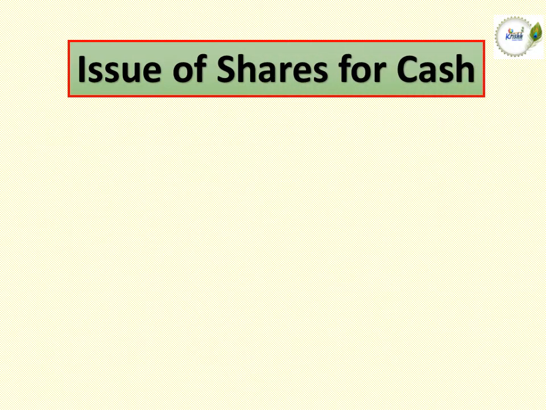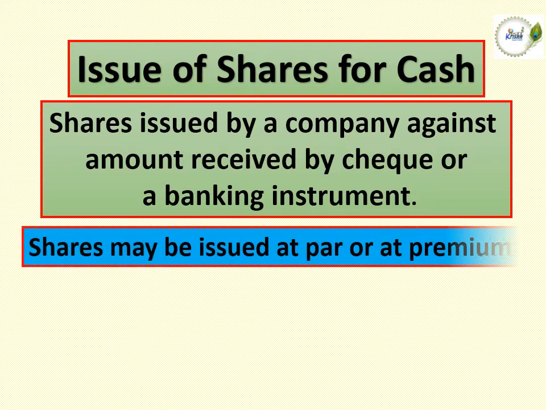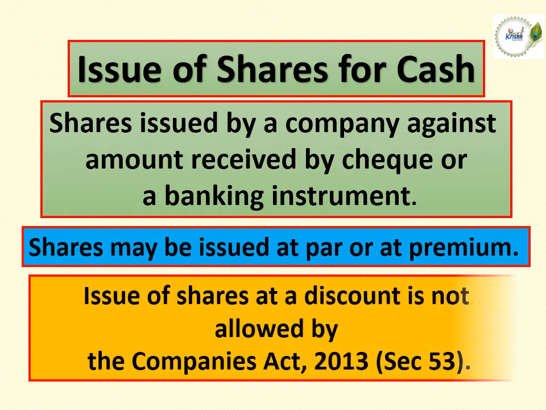Let us see issue of shares for cash. Normally, shares issued by a company are against amount received by check or a banking instrument. Shares may be issued at par or at premium. Issue of shares at a discount is not allowed by the Companies Act 2013 under section 53.